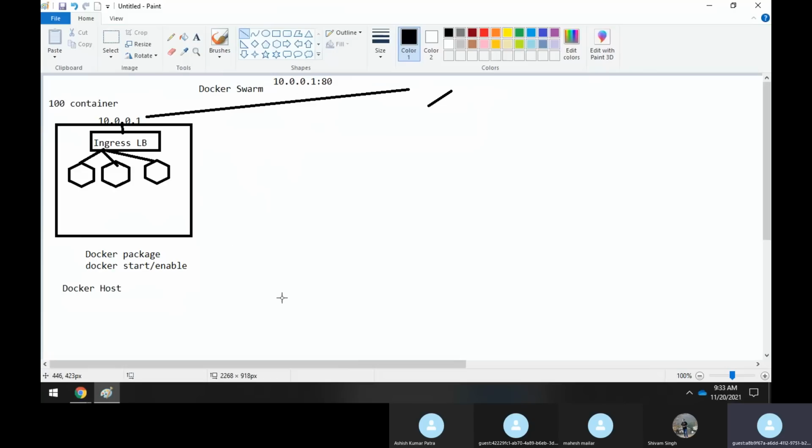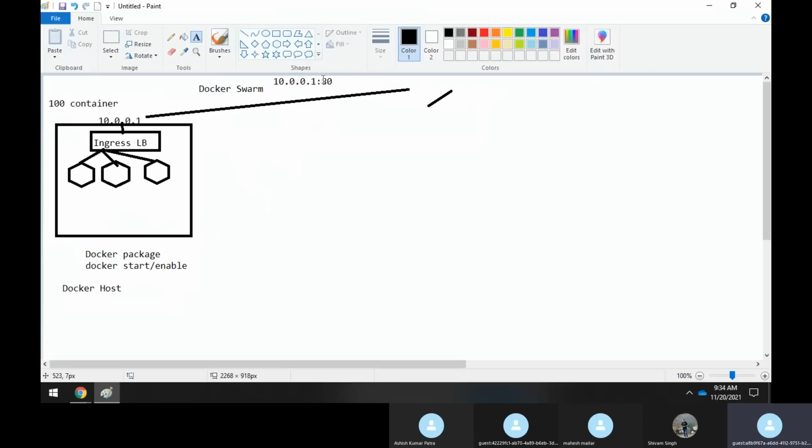Now this is a single host machine where you are running some 100 containers. And of course, as I said, if some number of containers go down, the application availability will still be there. Suppose only one customer is hitting an IP address.